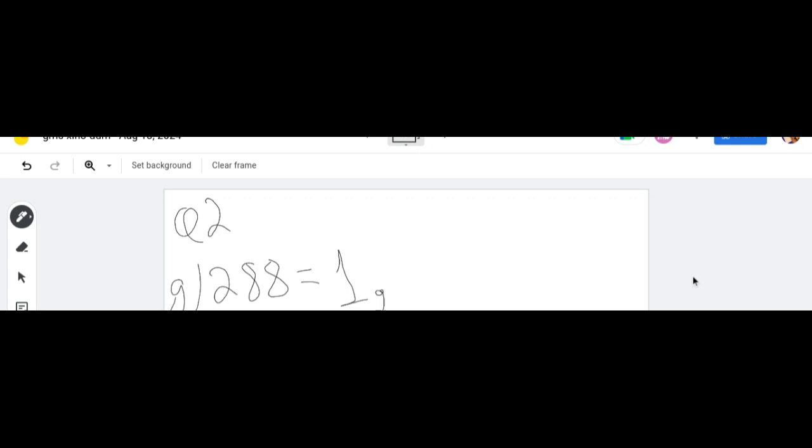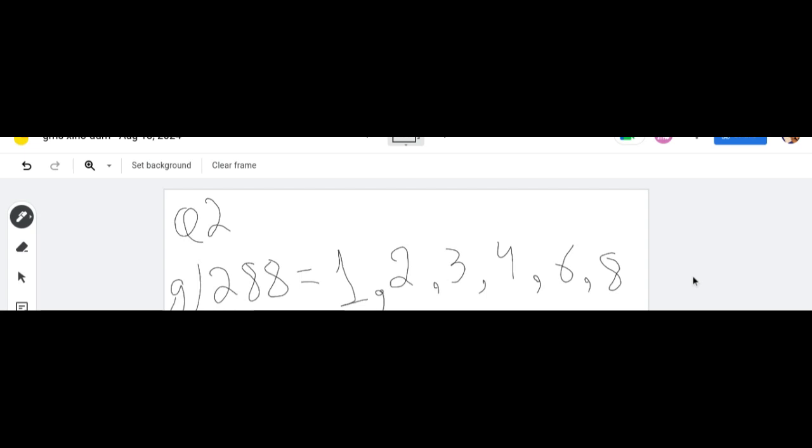Okay, like 1, 2, 3, 4, 6, 8 and then 9 and then 12, 18, 24, 32, 36, 48, 72, 96, 144 and 288. So if there is a bigger number and we have to find the factors of that bigger number, we have to start from the smallest number. Then you have to move forward to the next tables.